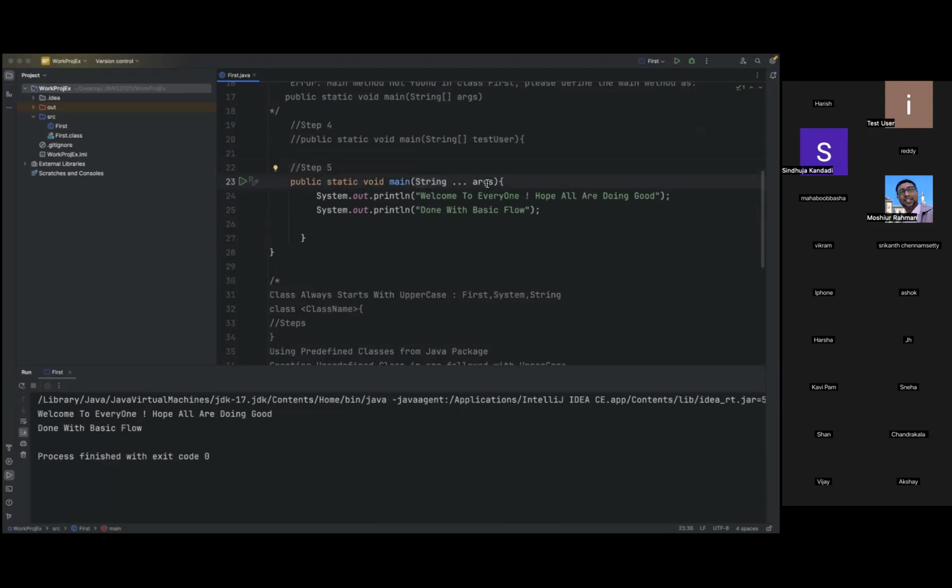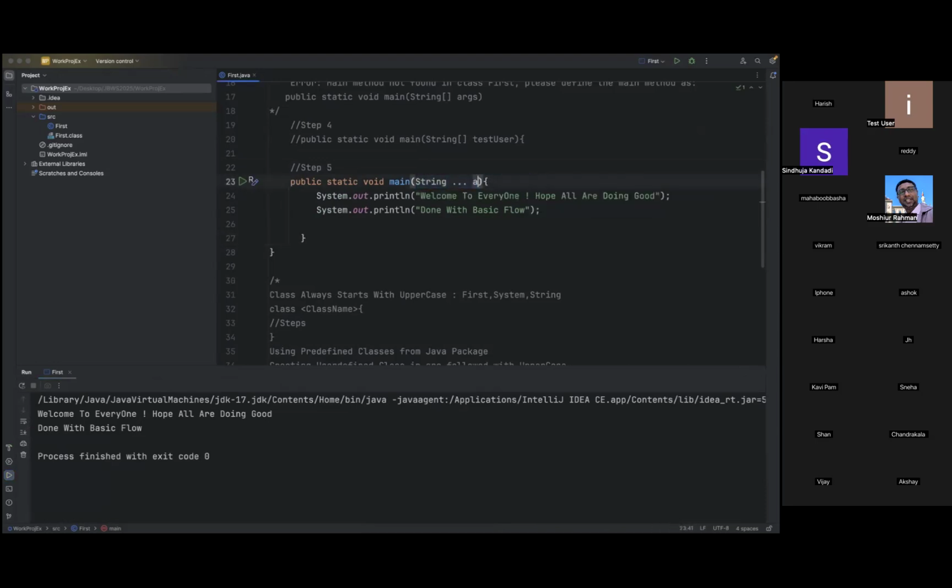Now I'm just changing this also. I'll just give test user 1. Still I see this green font, meaning that JVM is recognizing your main method. So execute this. You're getting this. So this is a new way we can implement or use the main method.